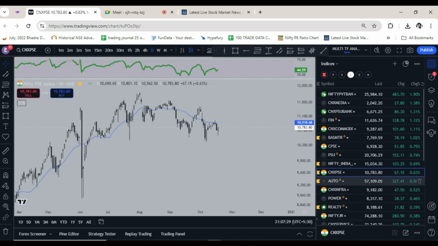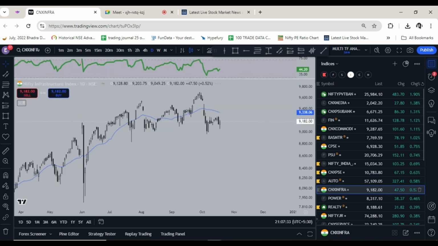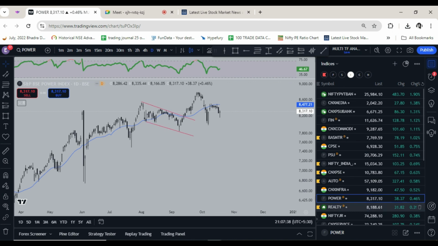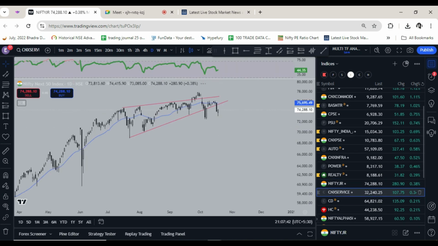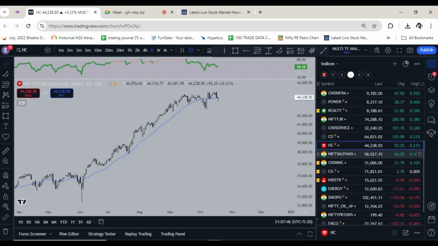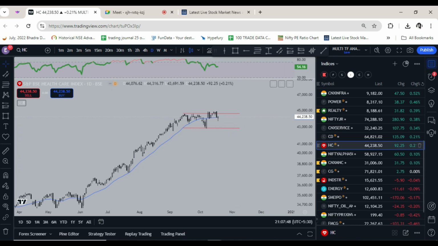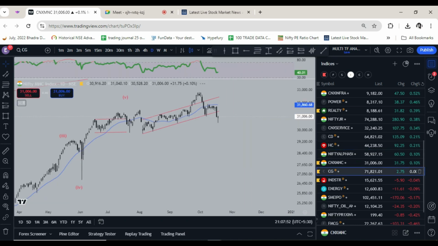Manufacturing, no. Auto is also weak. Infra, nothing. Power sector also nothing. Realty, nothing. Nifty Junior, no. Consumer durables, no. Healthcare, it is only pharma which is still holding. MNCs, no.